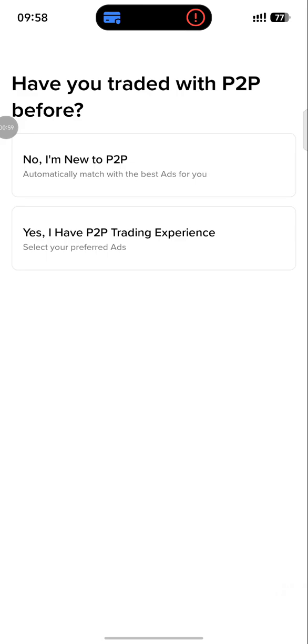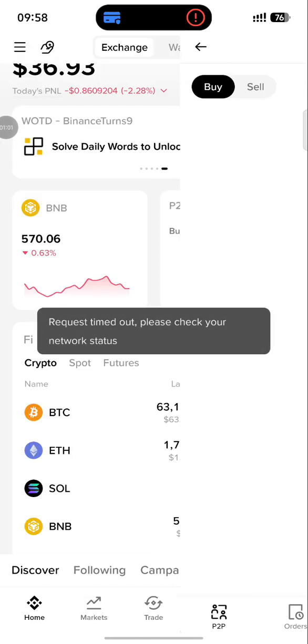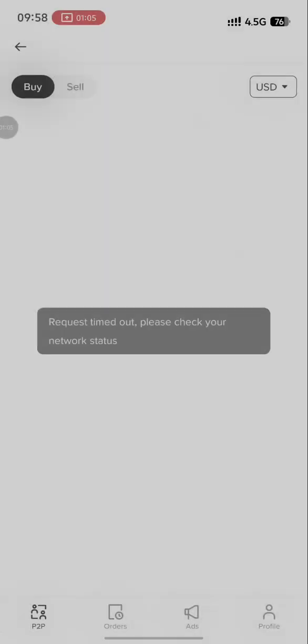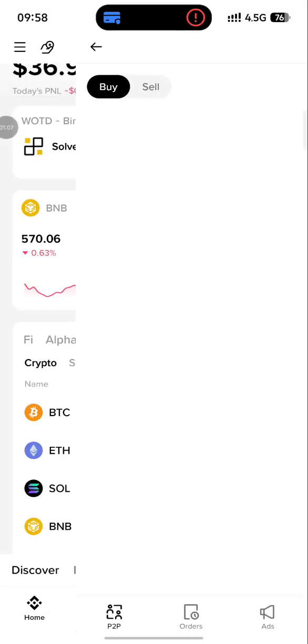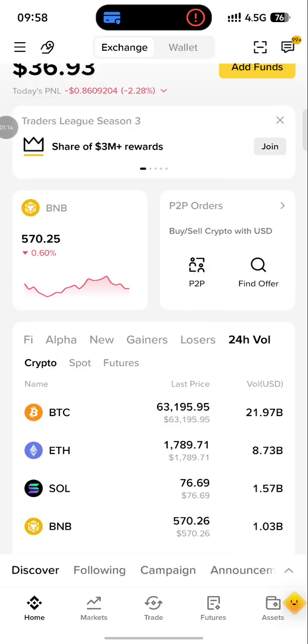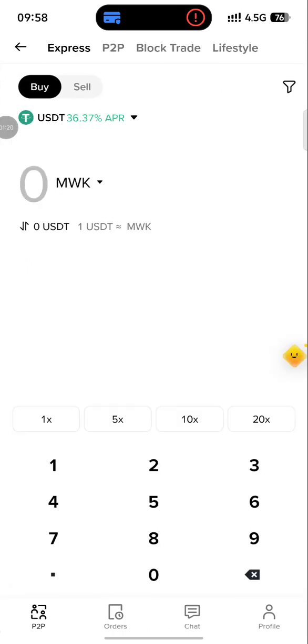Because if you are doing this from Nigeria, you will not be able to fund directly from your Binance app. All you need to do is quickly come to this place. You can click on P2P to see if you have a chance of funding from your particular region.